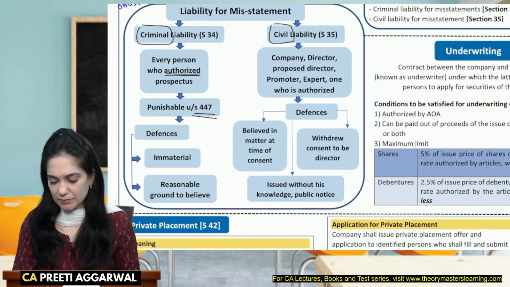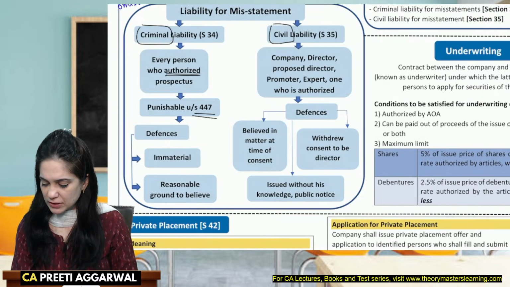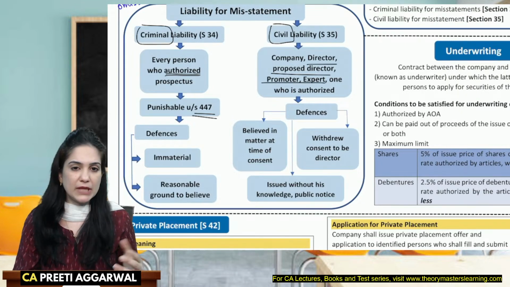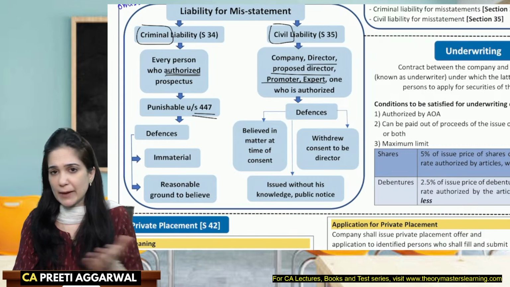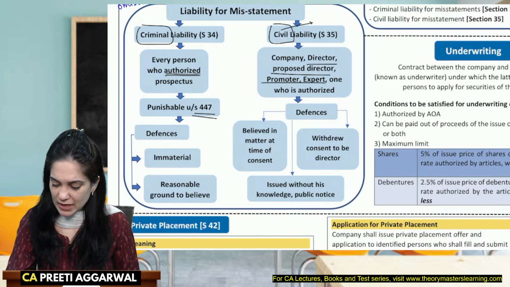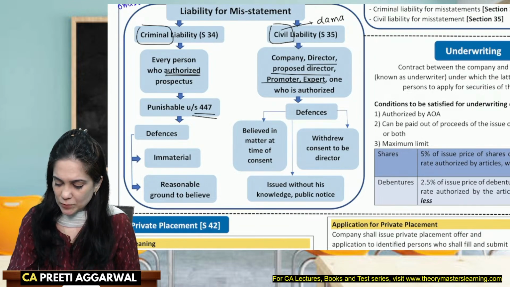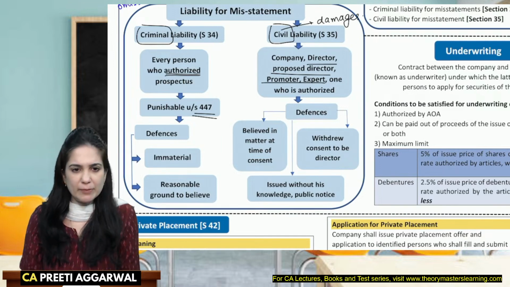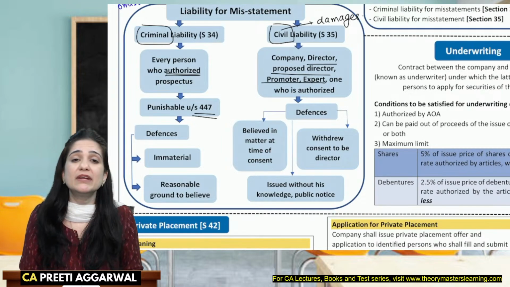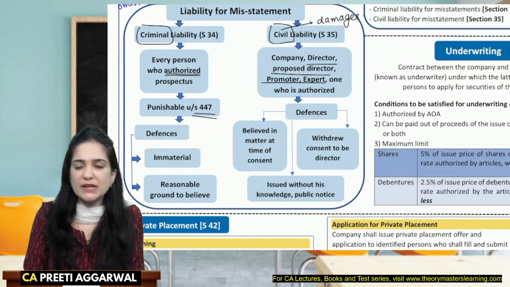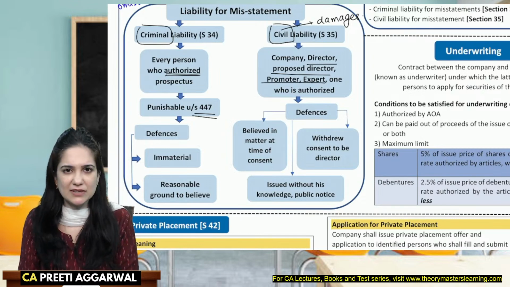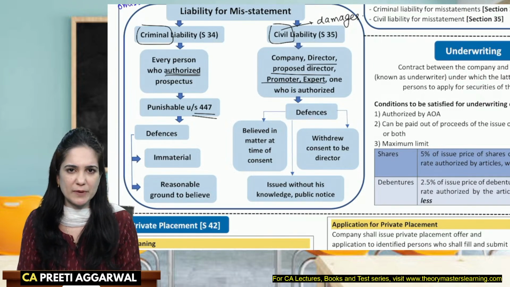So company may, or director, proposed director, promoter, expert, they may be held liable for damages. Civil liability here means you will be liable for damages. You won't be put in jail, but you will be liable for damages. You didn't have an intention to cheat. Mens rea was not there, but definitely the other party has suffered loss on the faith of this prospectus.